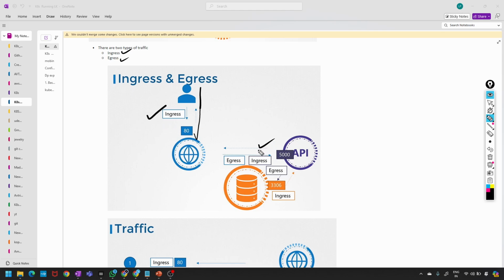Whatever request the user sends, incoming from the user, is called ingress, and the outgoing request to the app server is egress. So that is the difference: incoming is ingress, going outside is egress. These two terminologies are very important. Kindly keep them in your mind.